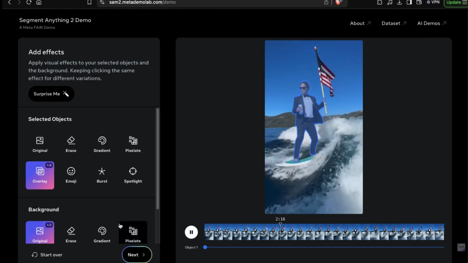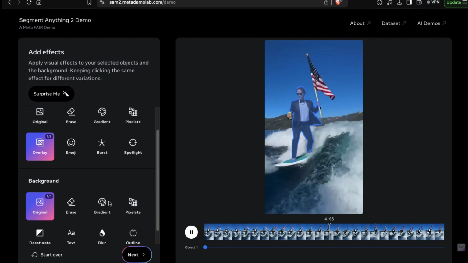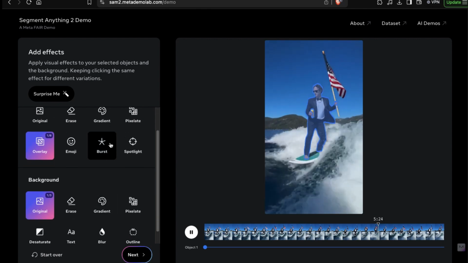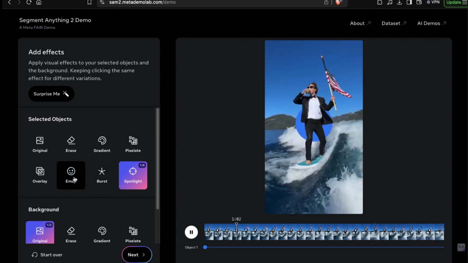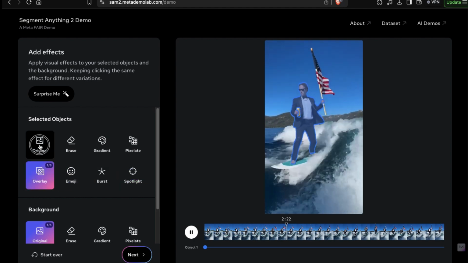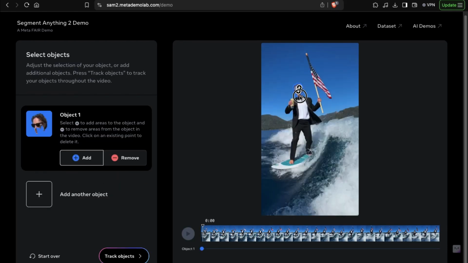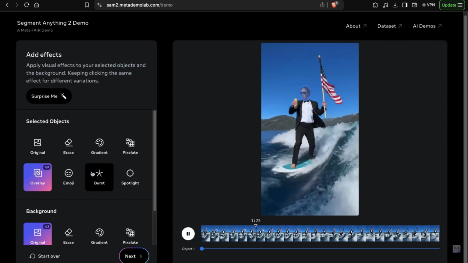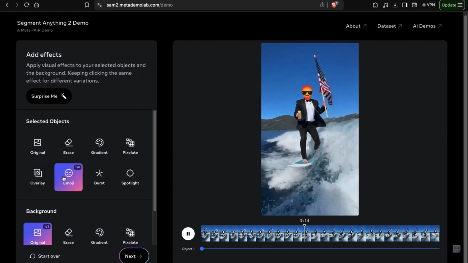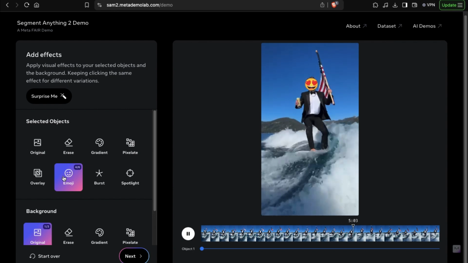We can also apply various effects using SAM2. For instance, if we want to do something generative, the burst effect calculates the center of the segmentation area and projects outward from there. Additionally, if we want to track just his head, we can replace it with an emoji. While this might seem playful, it demonstrates how versatile and powerful the model is.